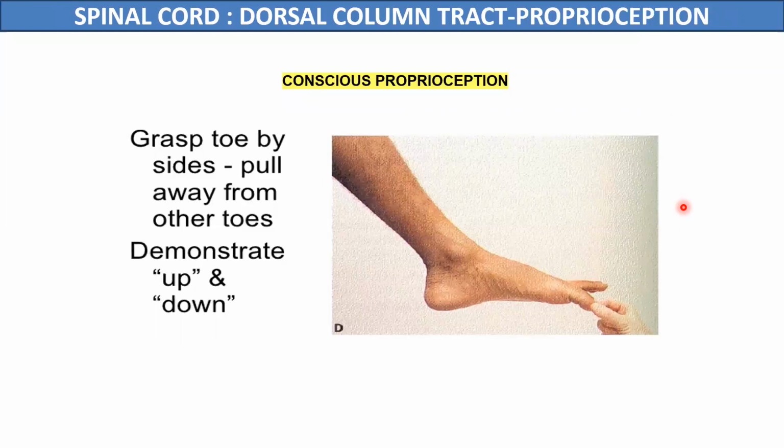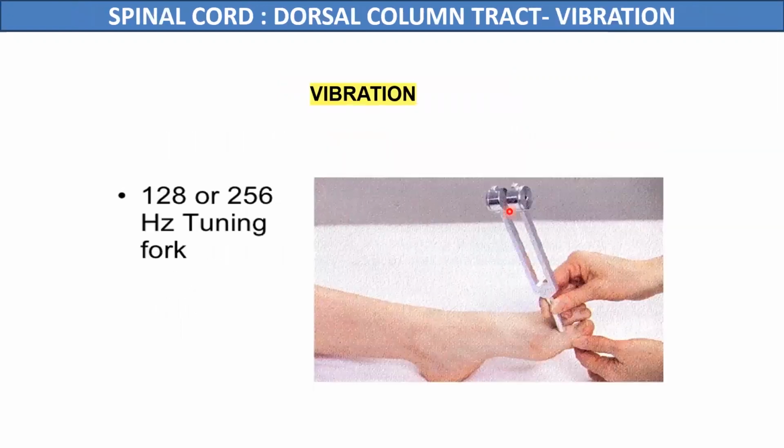Now the fourth sense carried by these tracts is conscious proprioception. By this we mean that the person can accurately tell which joint is moved and also the direction in which it is moved. So in conscious proprioception, a person knows about the movement of the joint, and this is different from unconscious proprioception, which is carried by the spinocerebellar tracts. The next sensation is the sense of vibration. This can be tested by touching a vibrating tuning fork to any joint of the body.